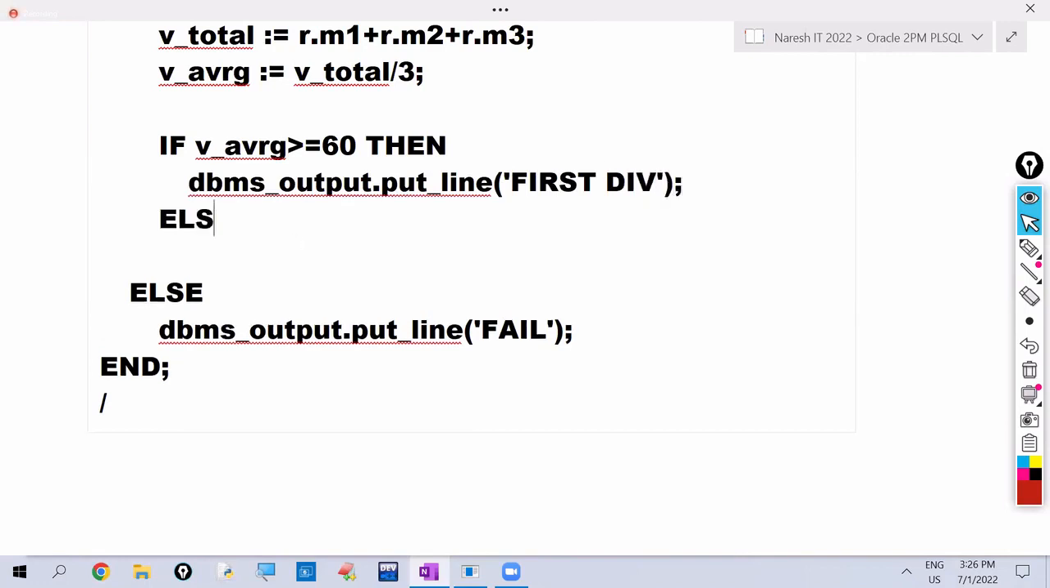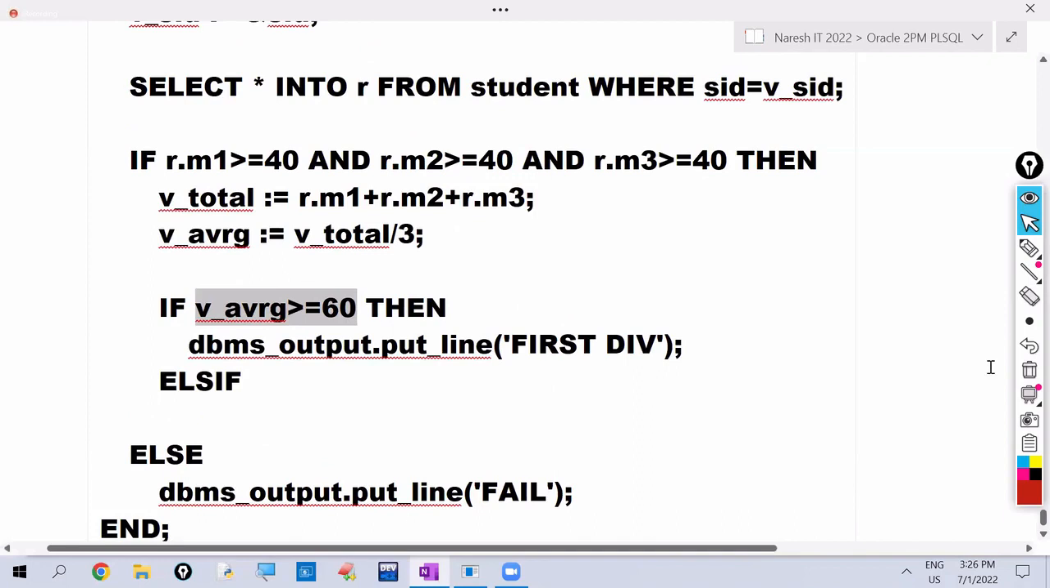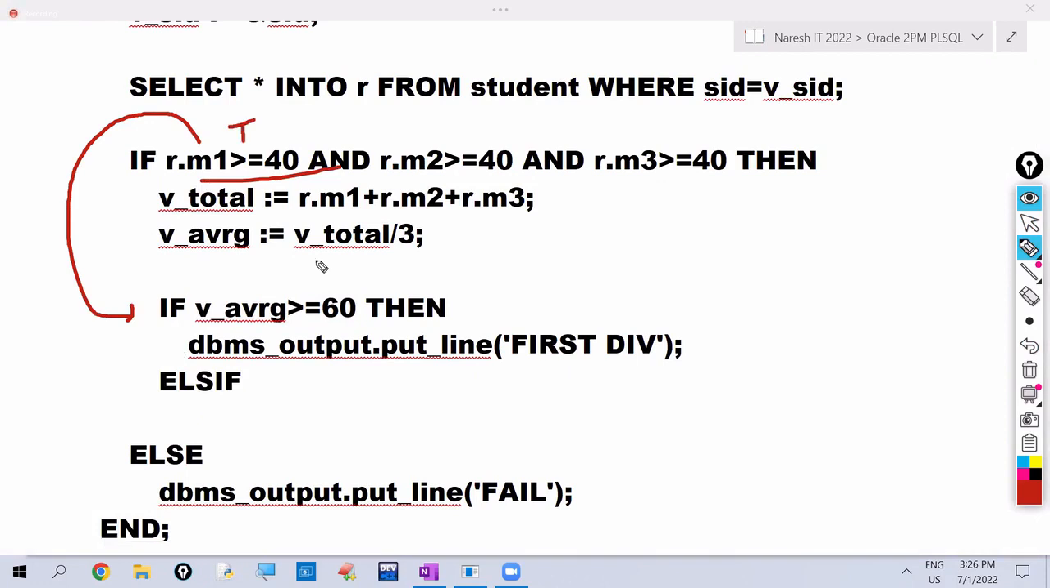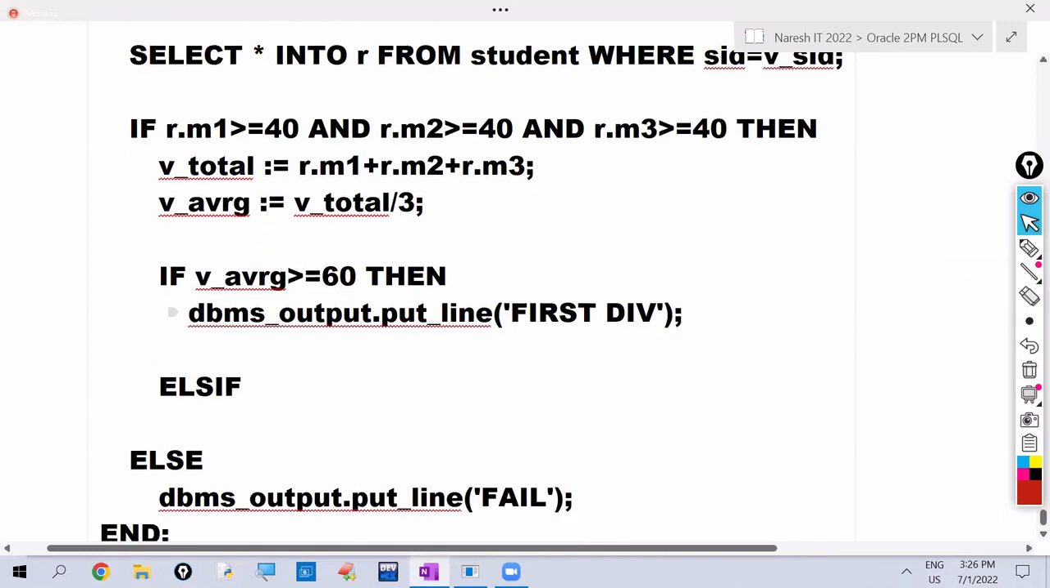Else, if this condition is false. This condition false means what? The result is pass. Outer condition true here. That's why it is checking this one. But the inner condition is false, which means the result is pass, but his average is not 60, not greater than 60. We need to check one more condition. So average is between 50 to 59 or not, we want to check.